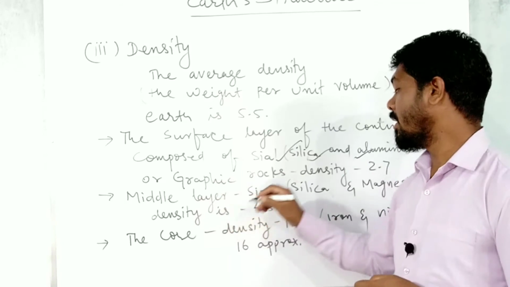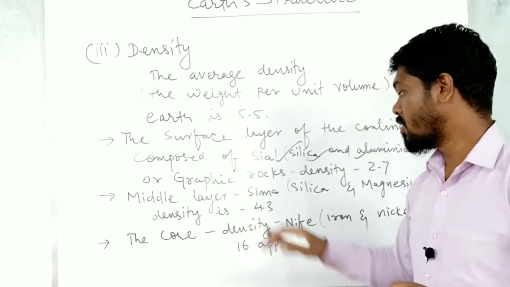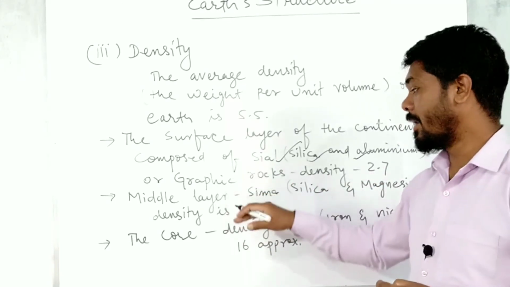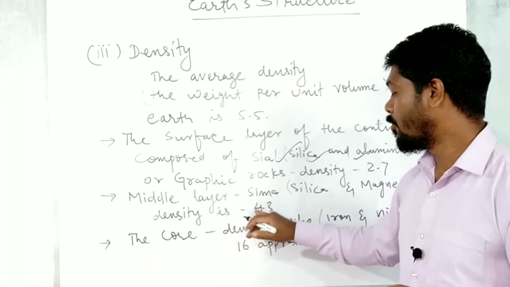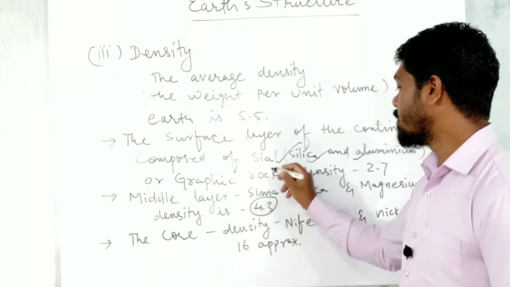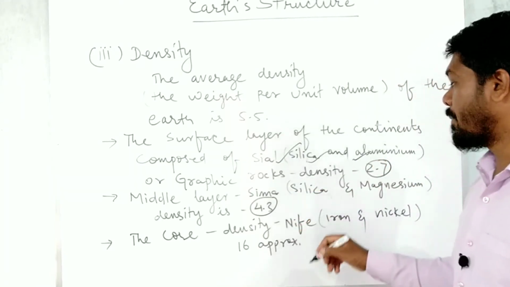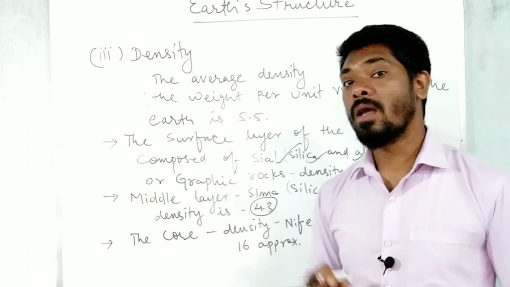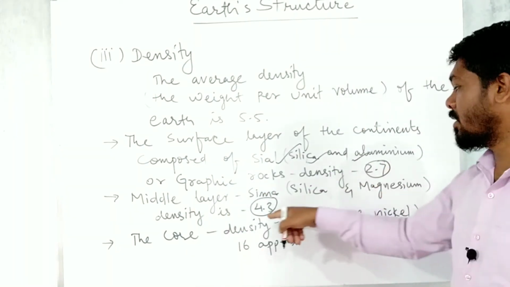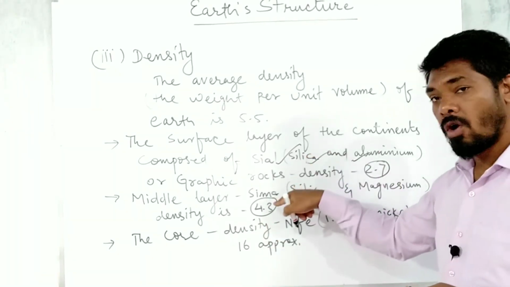And the middle layer, that is sima, consists of silica and magnesium. These are the two minerals present in the second, middle layer, and its density is 4.3. So you can see the difference in density between sial and sima, 2.7 and 4.3. Sometimes a question may be asked why sial floats on sima. Because the density of sial is less and the density of sima is more, sial floats on sima.